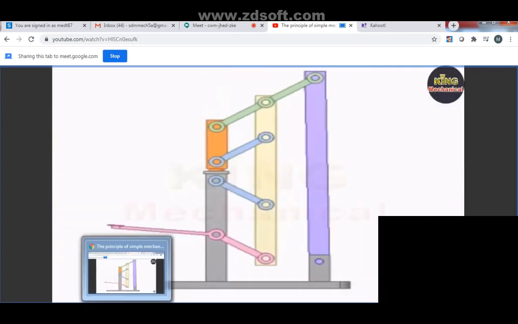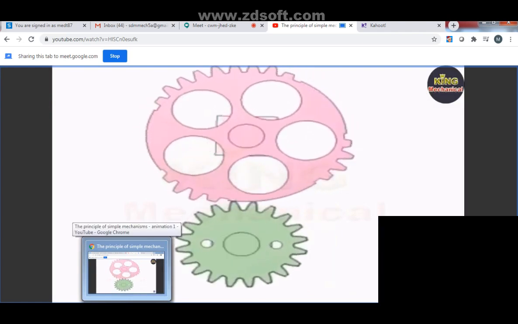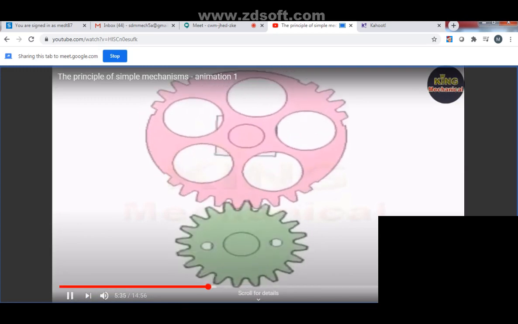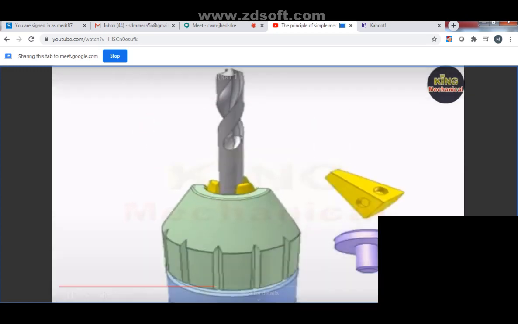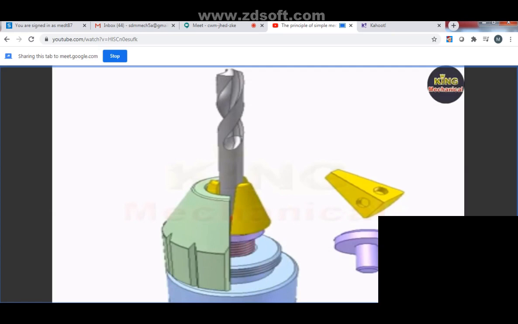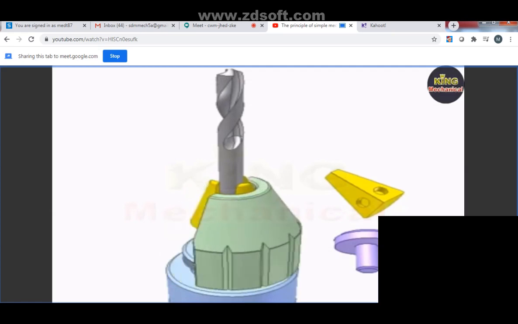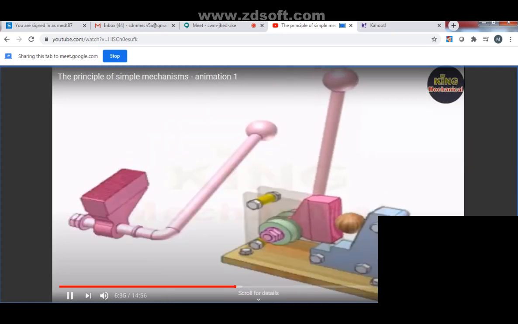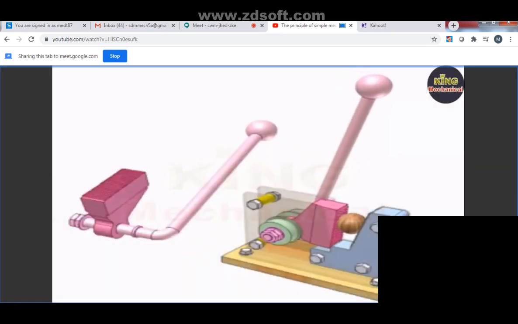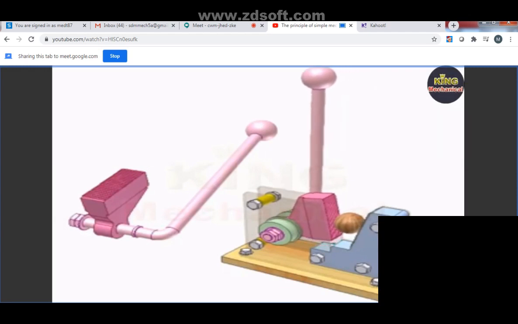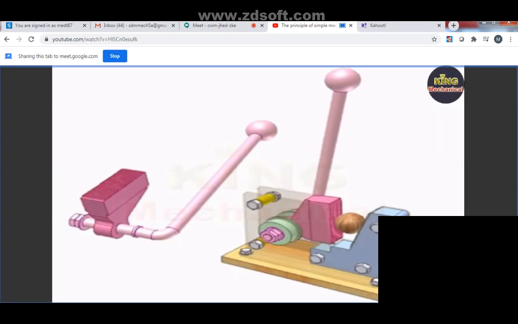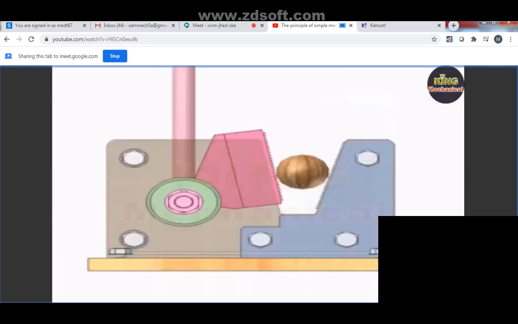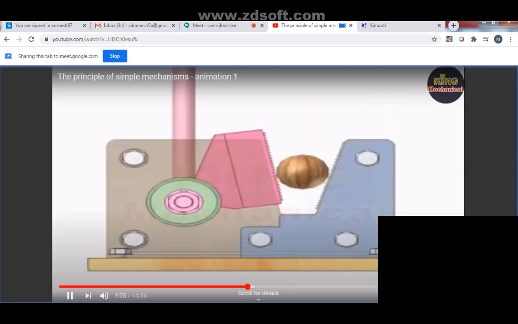So see, the linkages and all these mechanisms can be connected in many formats. This is a type of gear attachment in terms of links attachment. So you can see in each and every machine you will have different mechanisms involved. So if you want to create or fabricate any machine, you need the basics of kinematics: how the relative motion is there between the two parts.